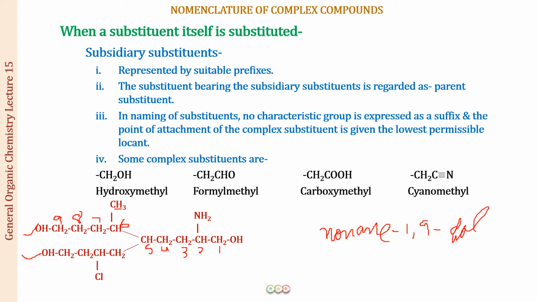Now what is left behind, I'm so sorry for this, but I'll just rub it and give it to you in the typed form only, so do not worry about it. So what is left behind now? This is an NH2 group, this is a CH3 group, and this is what? This is a subsidiary substituent. But if you look at the parent substituent, it is going to be this group. So this is a butyl group. I have an amino, I have a methyl, and I have a butyl.